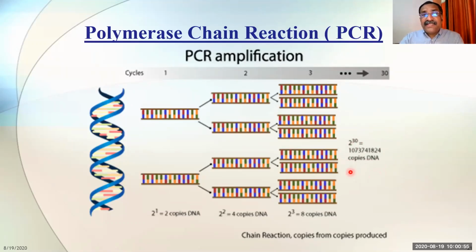Okay. So this is a chain reaction, and copies from copies are produced. How many cycles occurred, accordingly, determines the total number of DNA formed. Suppose there are 30 cycles, 2 raised to 30. Now just count over here. How many DNA are there?